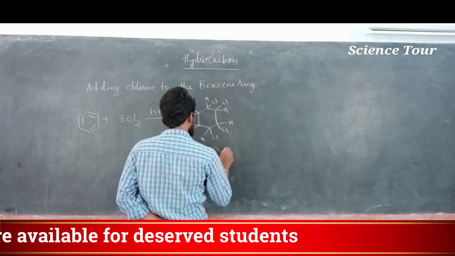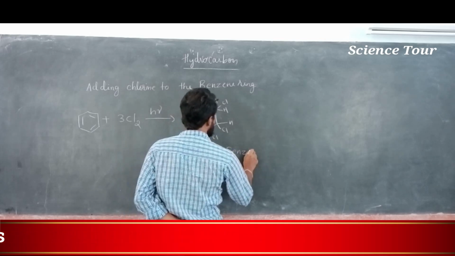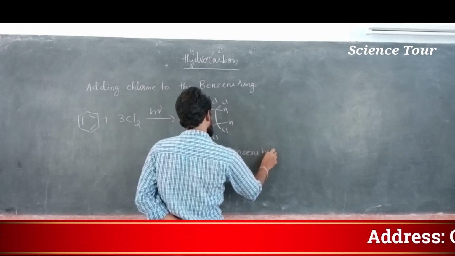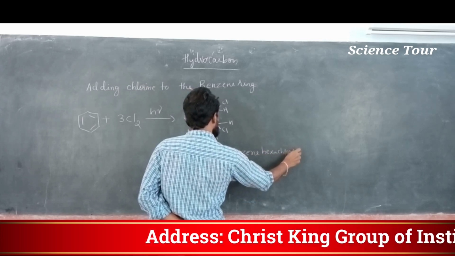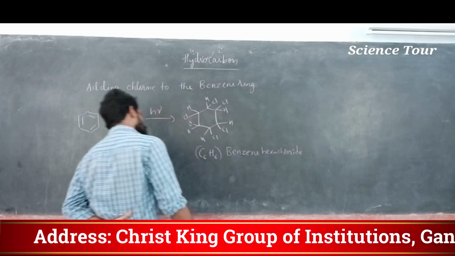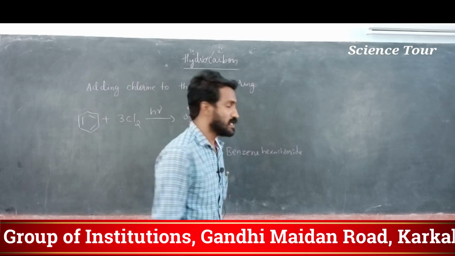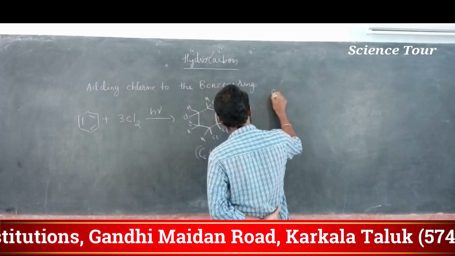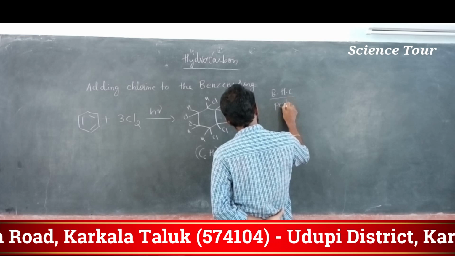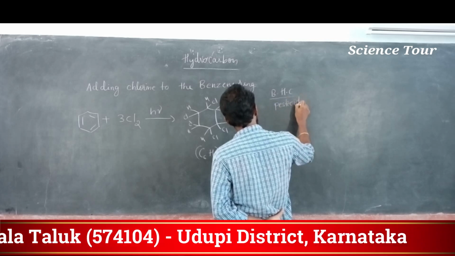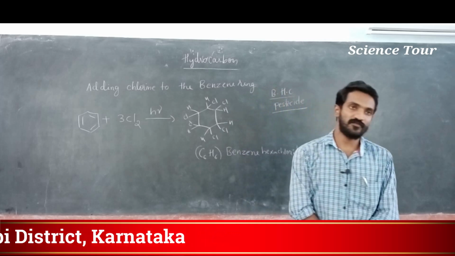It's also called benzene hexachloride. My dear students, this is one of the very important pesticides. Pesticide, BHC in short form. Pesticide, very important.